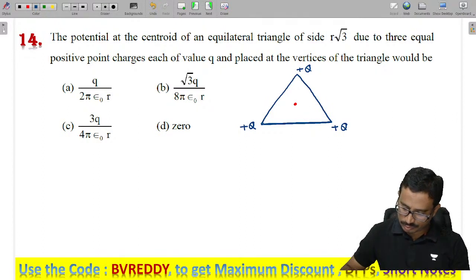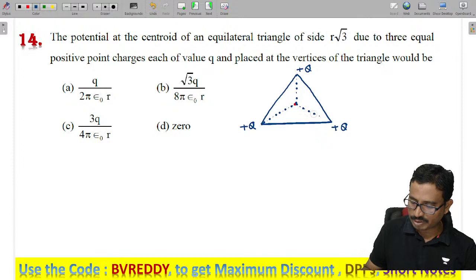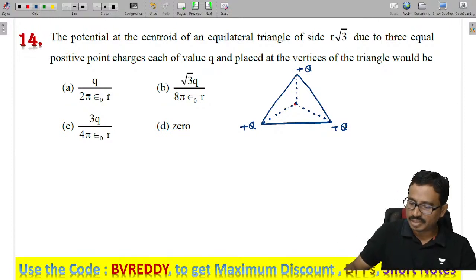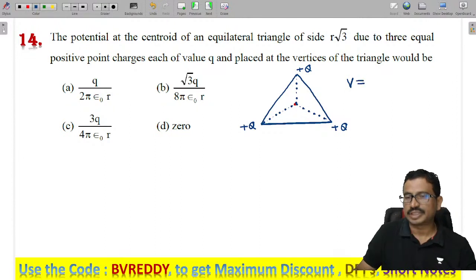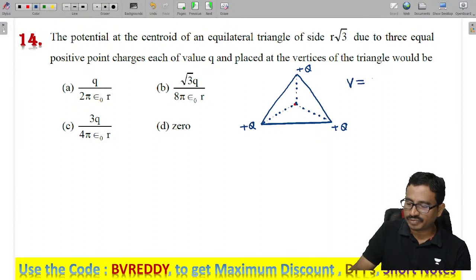Since the potential is a scalar quantity, the potential at the centroid because of all these is the sum of all three, which are scalar quantities. We can simply add them. Since the charges are equal and all these distances are equal, the potential will be 3 times the potential caused by one charge.